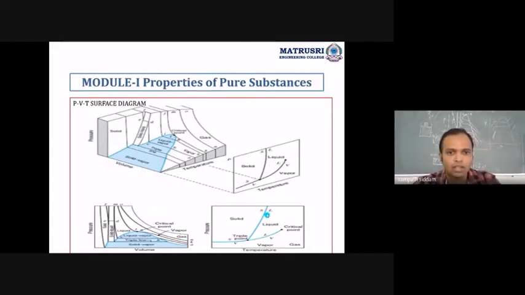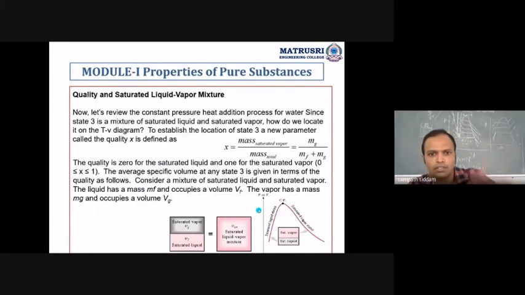Okay. So that's it about module number 1. We have completed it. That is the quality which I had already told you. X is equal to the mass of the vapor which has been converted divided by the total mass. Total mass is nothing but mf plus mg. So X can be written as mg by m, or mg by mf plus mg. So if your X is 0, the quality is 0 for saturated liquid, and if X is equal to 1, then that will be saturated vapor. That is known based on the variation which I already showed you.